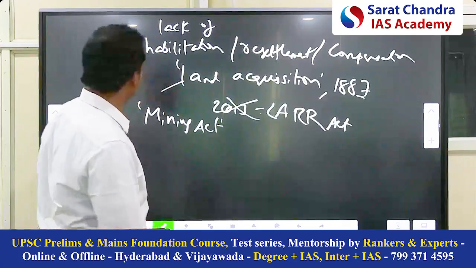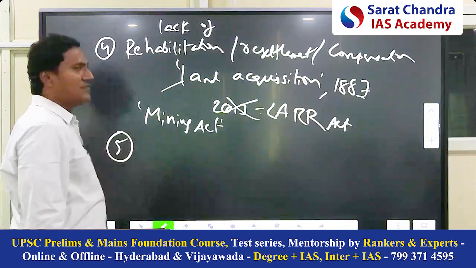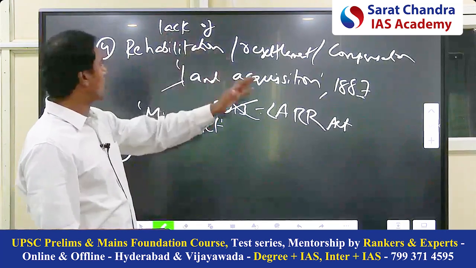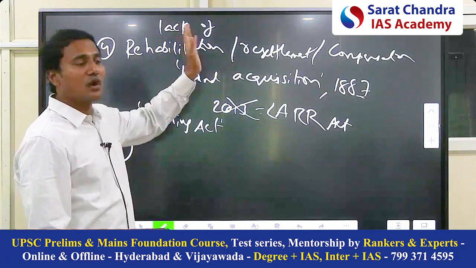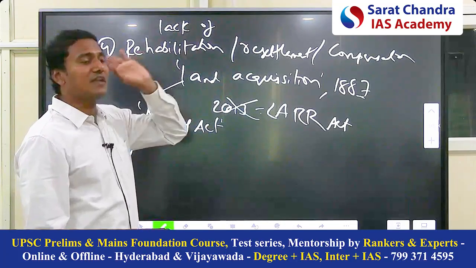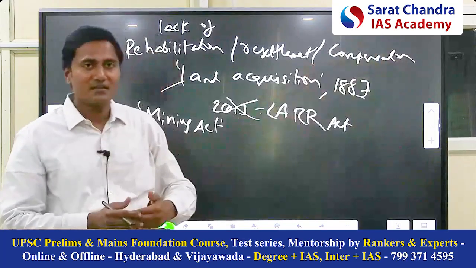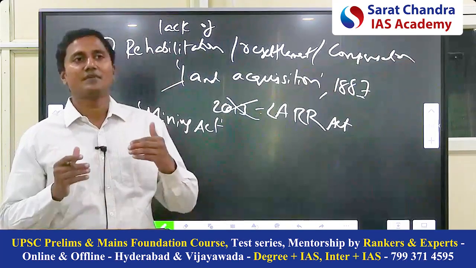Okay, now see friends, so like this. Fifth reason. Fourth reason, understood? Fourth reason: no rehabilitation, resettlement, compensation for those who are alienated from the land. From their land, they're alienated for mining or government acquiring land for construction of a dam or power plant.